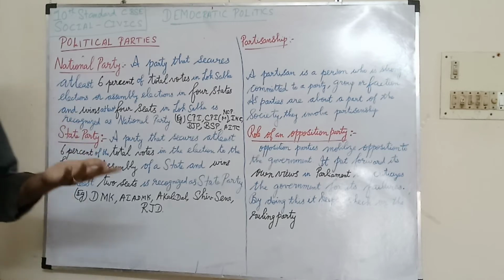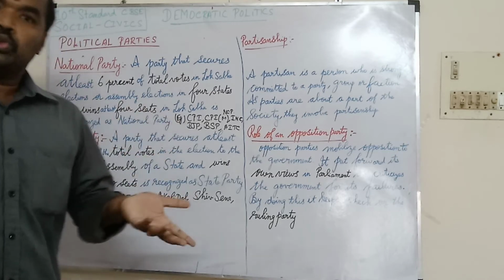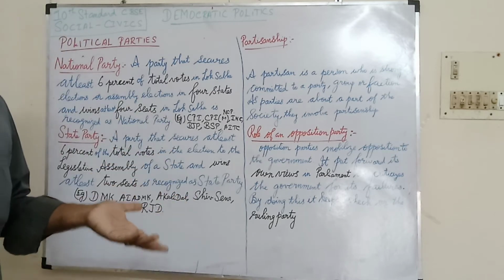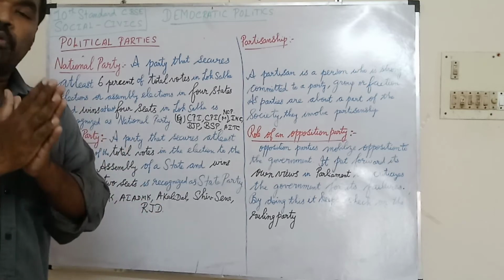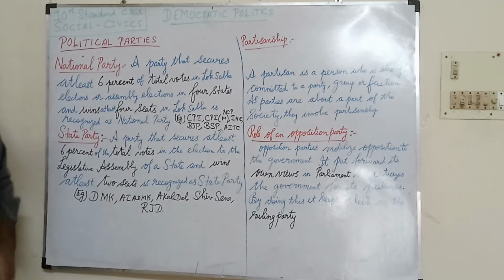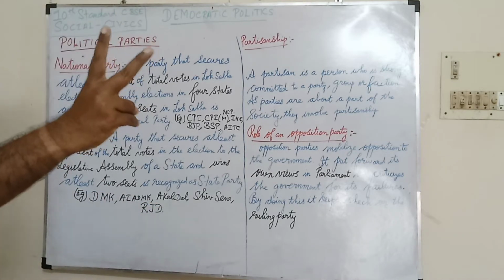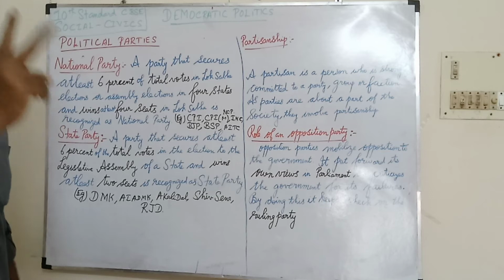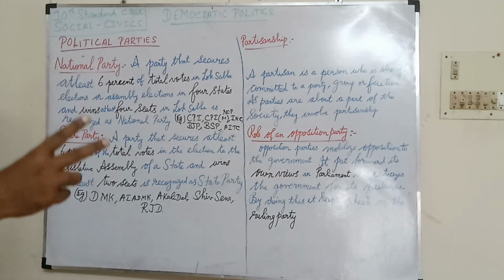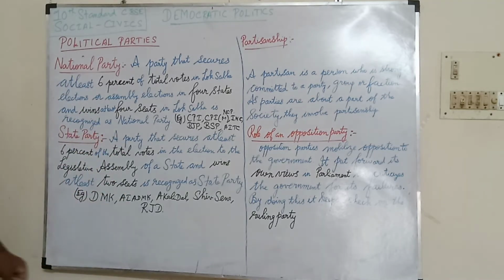These parties have more than 2 seats. That is said to be a state party. State party means they need to secure at least 6% of votes in assembly elections and win at least 2 seats, 2 MLAs. Then only it is considered a state party.